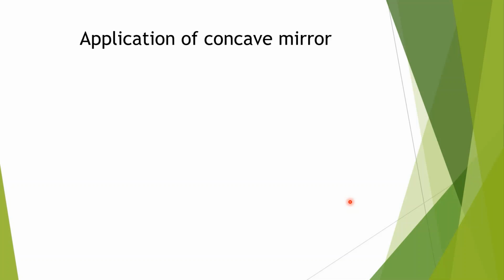Now in the next point we'll discuss applications of concave mirror, uses of concave mirror. We can use a concave mirror as a reflector.